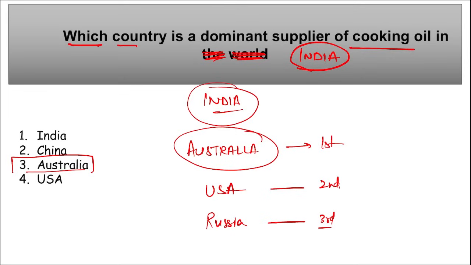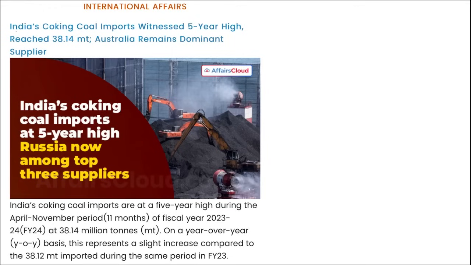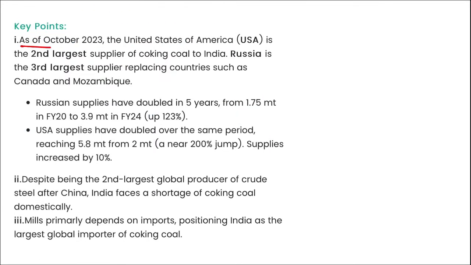Correct? Mark this. Next, here you can see India's cooking coal imports witnessed a 5-year high, reached 38.14 million tons, and Australia remains a dominant supplier to India. Next, here you can see as of October, USA is the second largest supplier of cooking coal to India and Russia is the third largest supplier.